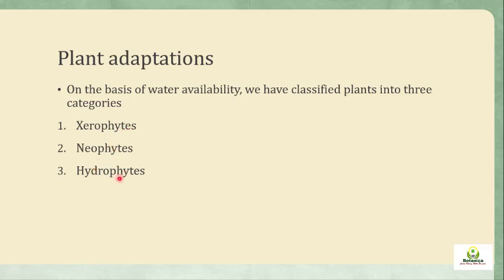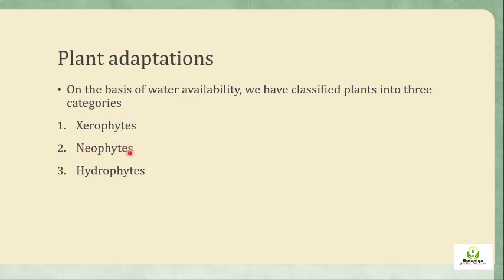And between these two extremes there are some plants which we call the mesophytes, and those mesophytes are living in an environment where water is in normal amount, enough water is available for the plant growth, there is no drought, water is not scarce, and on the other side water is not abundant either. It is in the intermediate condition, not more than the requirement and not less than the requirement. It is at the requirement, which is required for the plant growth. So those are the mesophytes.